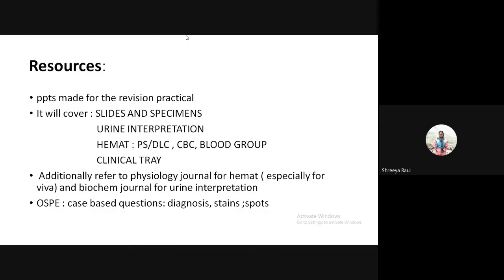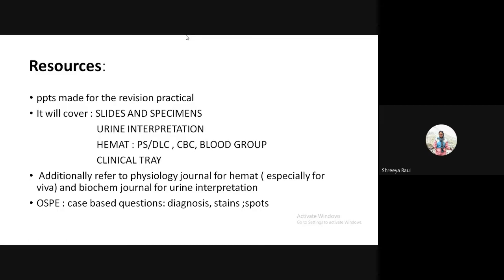Then in hematology, again the peripherals, that is the WBC, RBC count, and DLC, and blood group. You've done the same in first year, so you're well versed with it. And then CBC reports. This is a new thing. In CBC reports, I think if you just give attention to RBC indices, their normal values, and how a peripheral smear looks in different hematological conditions, I think you'll be good to go. So that's about the CBC report.